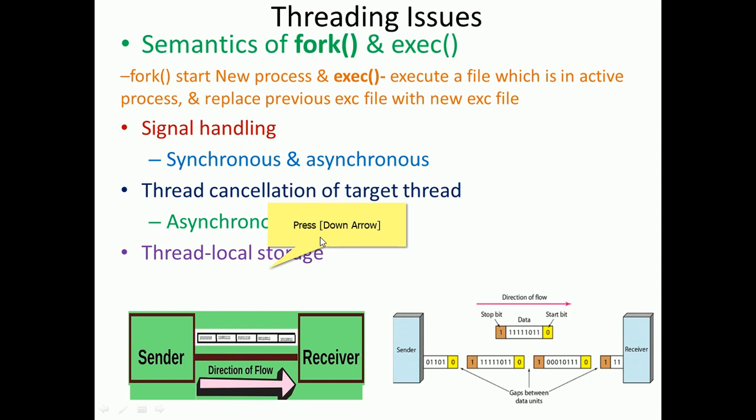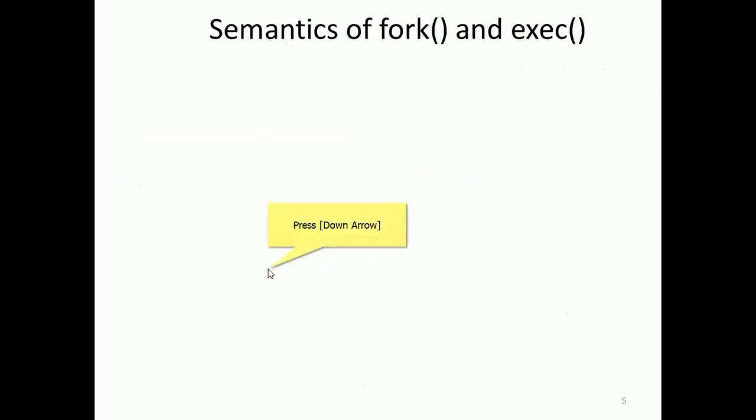Thread local storage, right? A thread has its own local information, so that information is going to be stored here, in the local buffer, and that will also be discussed. And scheduler activation, right? Scheduler activation is also going to be discussed. So those come under what are called threading issues, right?